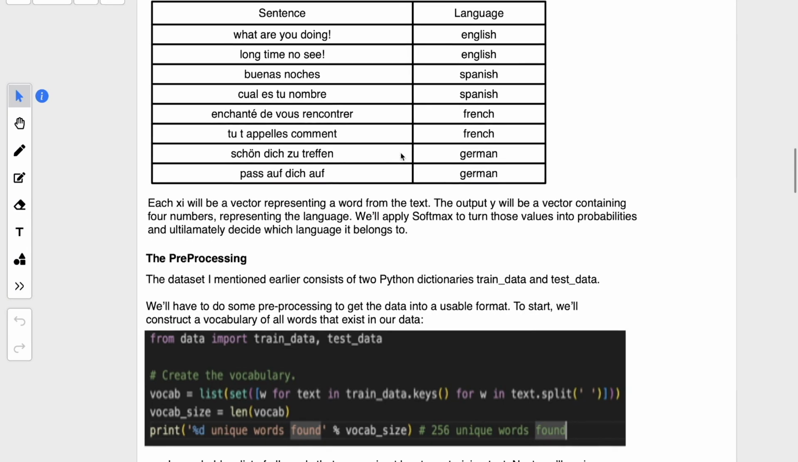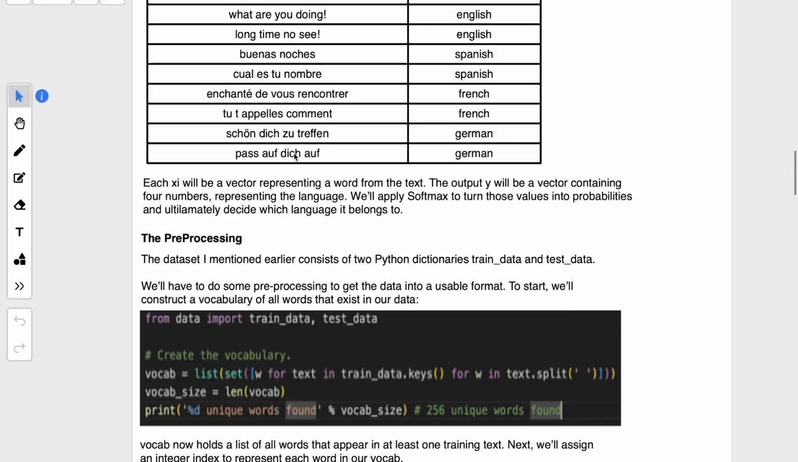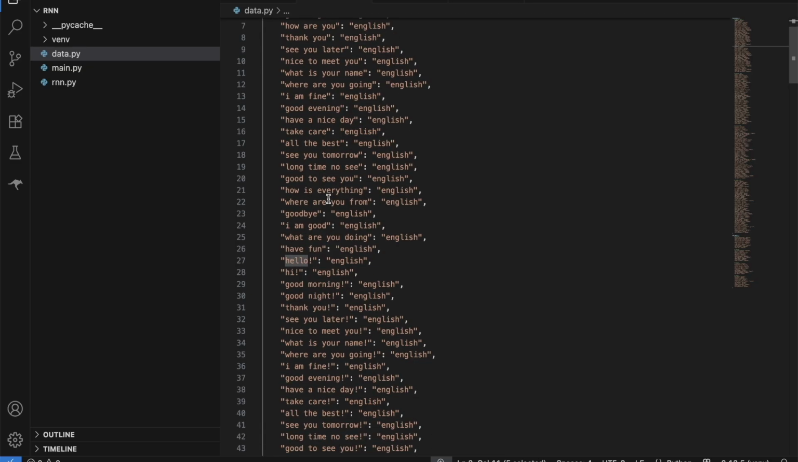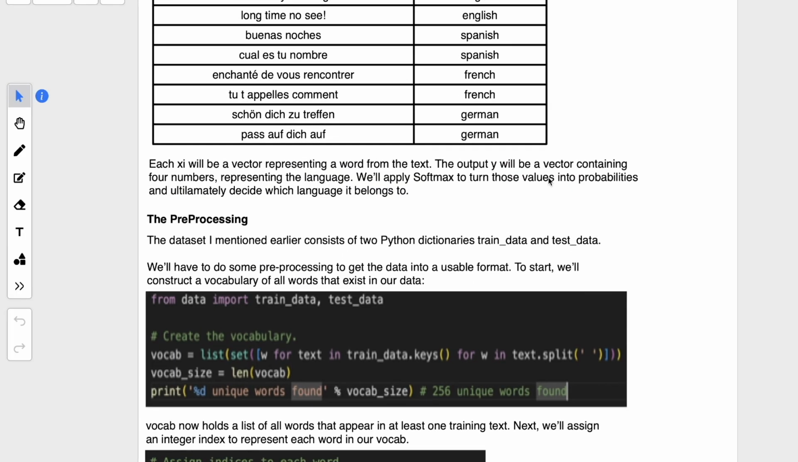So let's go back. Each xi will be a vector representing a word from the text. When we pass these sentences into our neural network, we will not pass them as English words or normal words that you see in a language. We will convert them into vectors and pass those vectors into our neural network, and using those vectors the neural network will train and understand how to recognize a sentence for different languages. So that is what our pre-processing will be. The output y will be a vector containing 4 numbers.